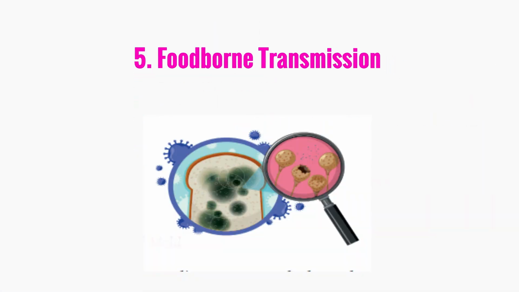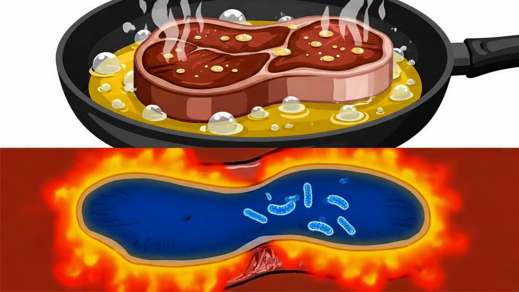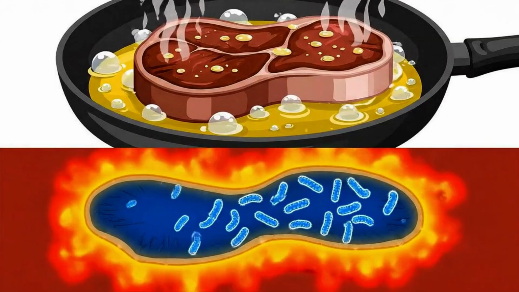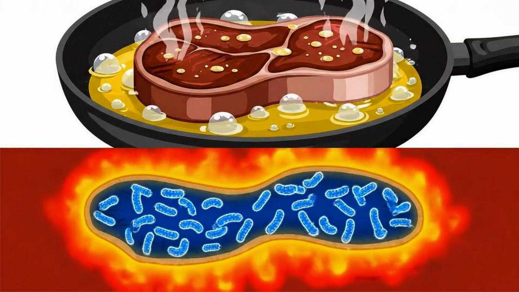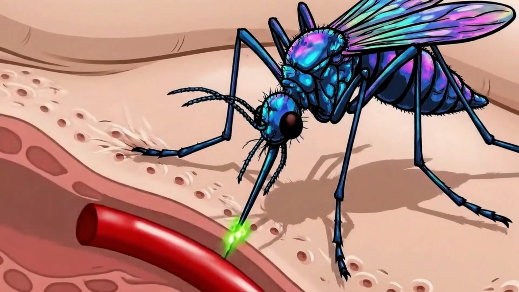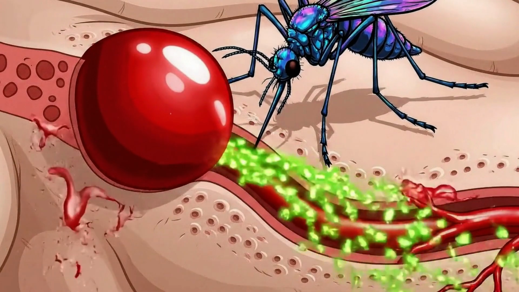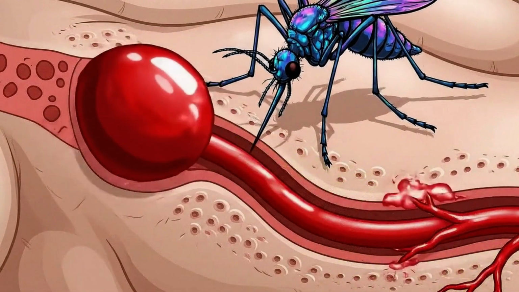5. Foodborne transmission. Pathogens can spread through contaminated food, causing illnesses like food poisoning and salmonella. 6. Vector transmission. Some diseases spread through insects or animals, called vectors. For example, mosquitoes can carry malaria and ticks can spread Lyme disease.